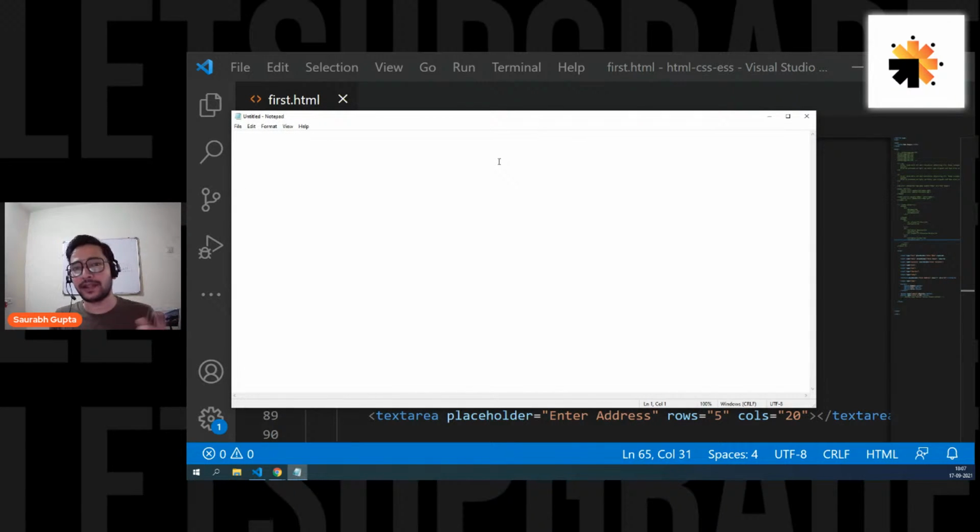Yesterday we learned about HTML. Today we are going to learn about CSS. Let's just talk about CSS for 2 minutes. What exactly is CSS? CSS stands for Cascading Style Sheet, and it's a styling language that works with HTML elements. HTML was a markup language, right? So CSS is a styling language that works on HTML elements.